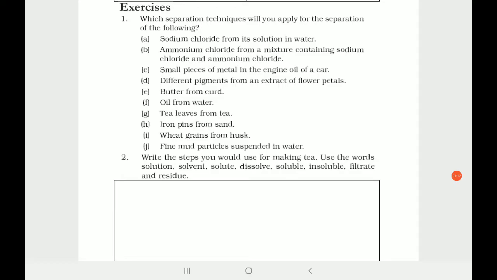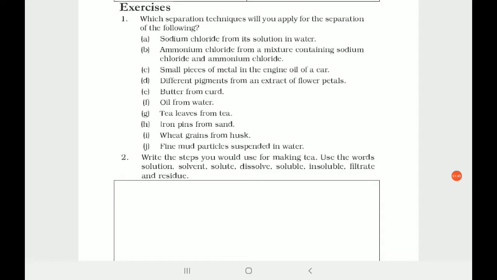Ammonium chloride from a mixture of sodium chloride. Ammonium chloride is sublime in nature. Sublime means it gets directly converted into vapors without converting into liquid. So once you heat it, what will happen? Ammonium chloride will sublime from the substance, and you can keep a funnel above it so that the funnel collects the ammonium chloride, right?